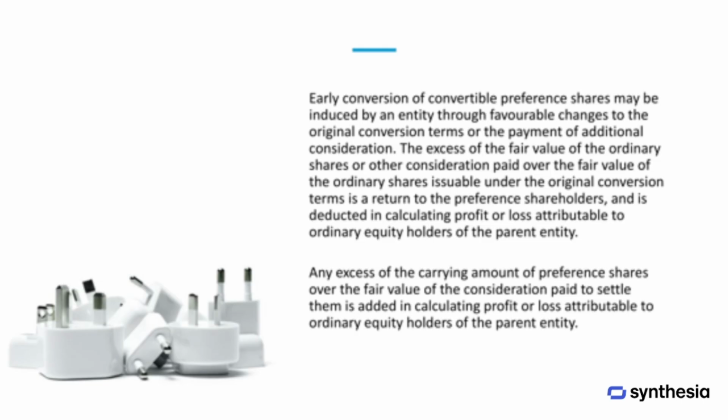Sometimes a company may encourage early conversion of convertible preference shares by offering more favorable conversion terms or additional consideration. When the fair value of the ordinary shares or other consideration given exceeds the fair value of the shares that would have been issued under the original terms, this excess is considered a return to the preference shareholders and is deducted when calculating profit or loss attributable to ordinary equity holders. Conversely, if the carrying amount of the preference shares exceeds the fair value of the consideration paid to settle them, this excess is added when determining the profit or loss attributable to ordinary equity holders of the parent company.